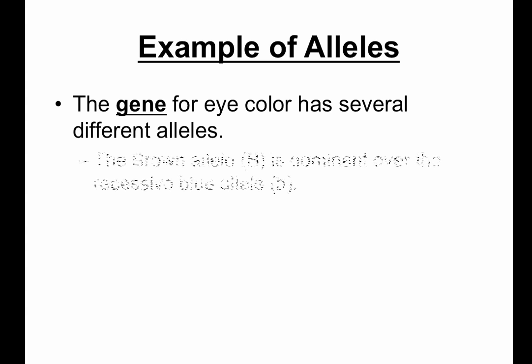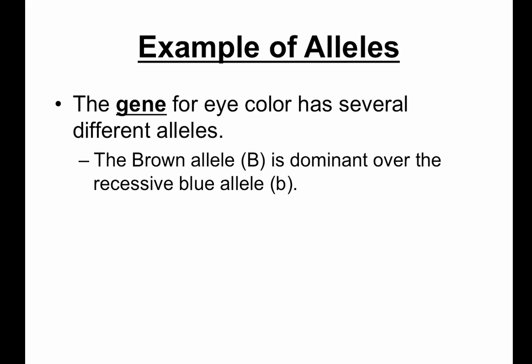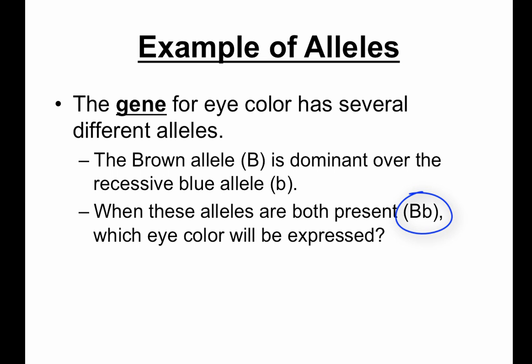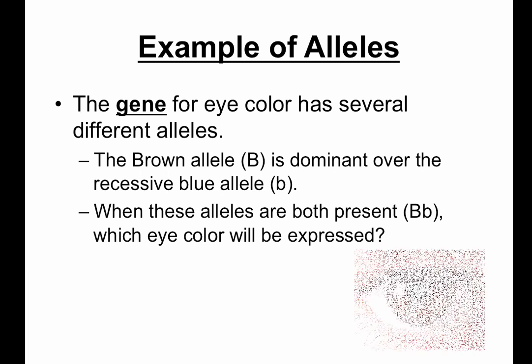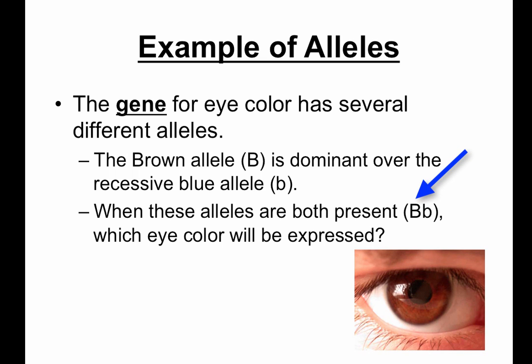What if one parent gives the child the brown allele, which is represented by big or uppercase B, and the other parent gives the child the allele for blue eyes, which is represented by little or lowercase b? The child will now have a brown eye allele and a blue eye allele. What color eyes will the child have? That's right, brown. The child will show the dominant color. If you're not sure why, rewind and watch the previous slide.